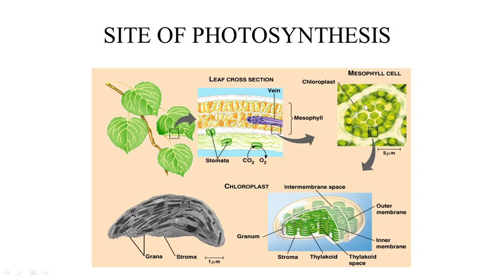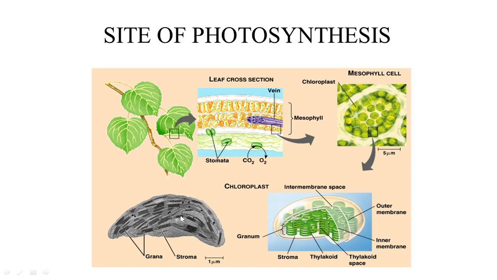Then the mesophyll cell has been enlarged here. You can see this is a single mesophyll cell which has an abundance of chloroplasts. Each chloroplast has an abundance of chlorophyll which will help in absorption of light. That is why each chloroplast appears very green, and as a whole the mesophyll cell appears green in color. So here this is a chloroplast. This is a chloroplast. Even this is a chloroplast.